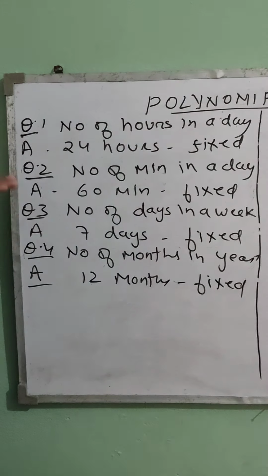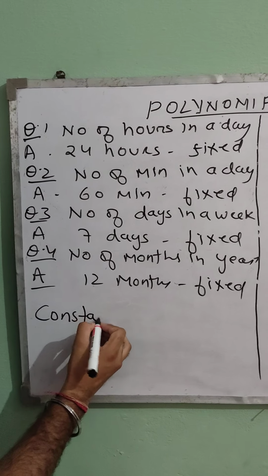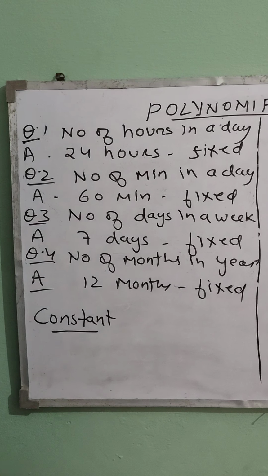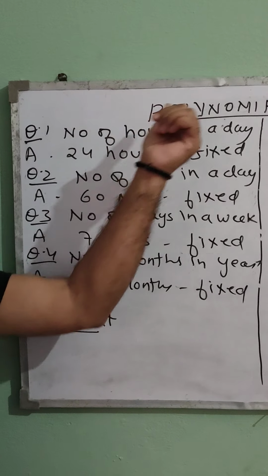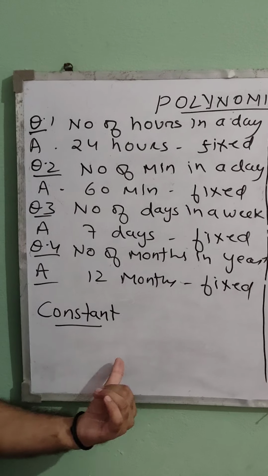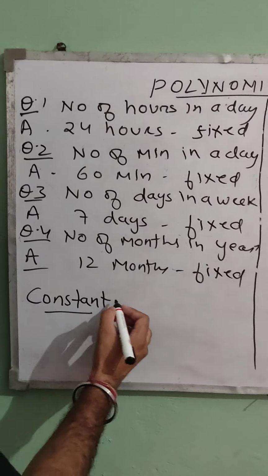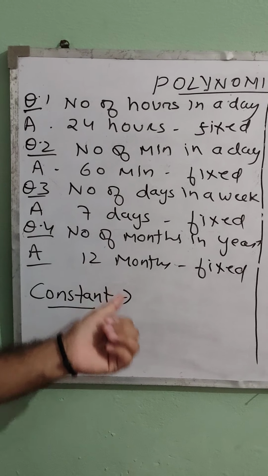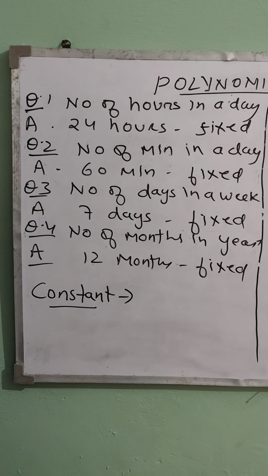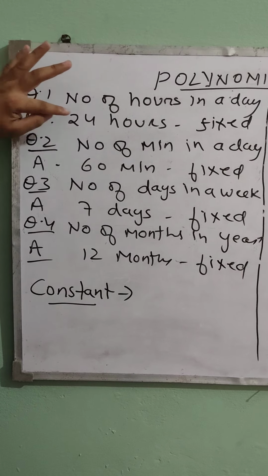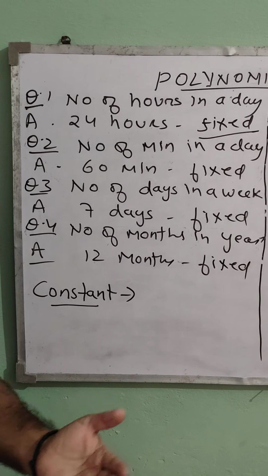So the things which have a fixed value, we call them stable things or constant things. What do we call? Constant. So this is the first term which we are going to use in this chapter, polynomial. So you saw how we use this term in our daily life. I hope you understood the constant. I hope you can make your own definition also. Let's see what I have told you. The things which have a fixed value are called constant things.